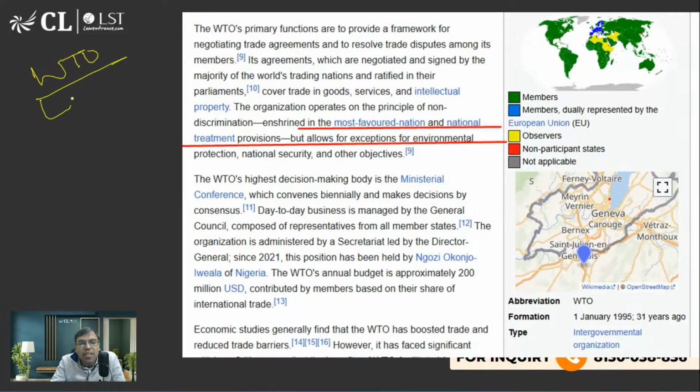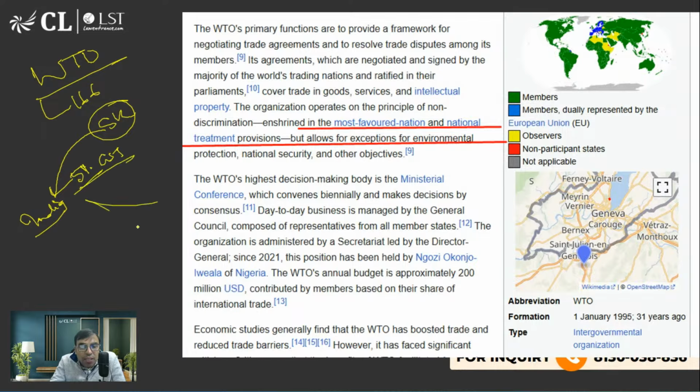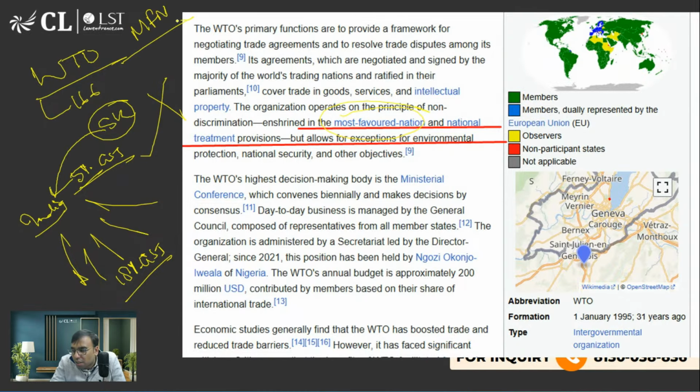So मान लो there are 166 countries. तो इंडिया ने कहा किसी एक कंट्री को कि आई एम गिविंग यू अ फेवर, I will impose only 5% tariff or 5% GST on the products that are coming from South Korea, and from the rest of the countries I will impose 18% GST. ऐसा इंडिया नहीं कर सकता है. Why? Because this is called as most favored nation, MFN status. We have to treat all countries equally and not favor one of the countries.